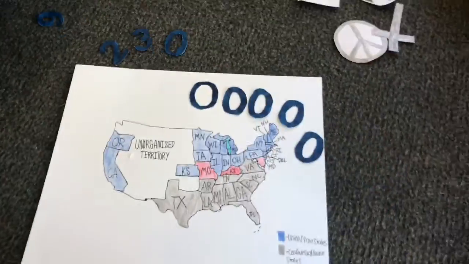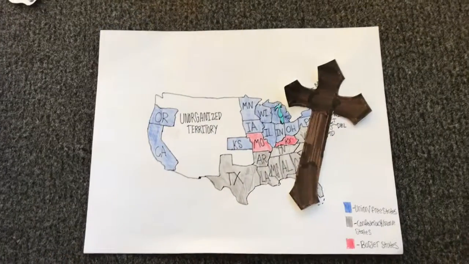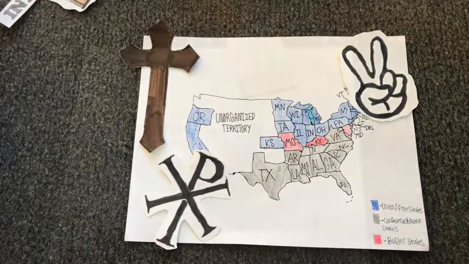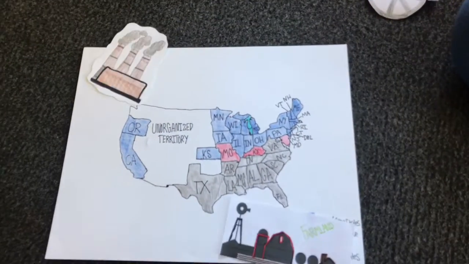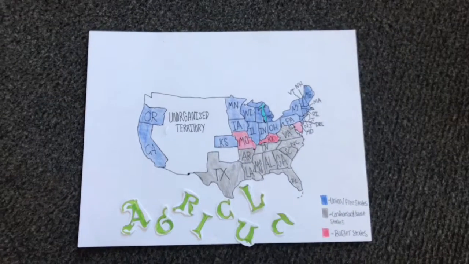At the beginning of the war, 23 million people lived in the North, while only 9 million lived in the South. Both were Christian, although the North was pacifist and the South was Protestant. The South's economy was mostly based on agriculture, while the North's economy was based mostly on industrialism.